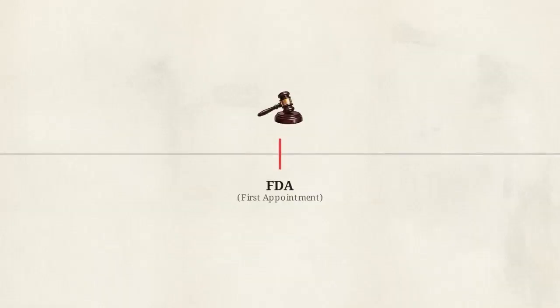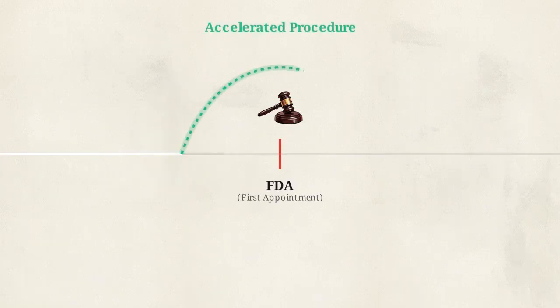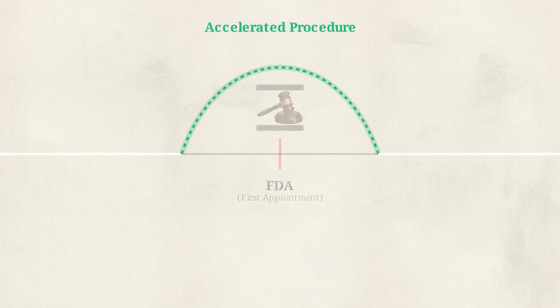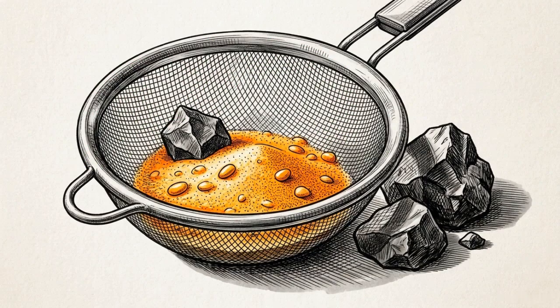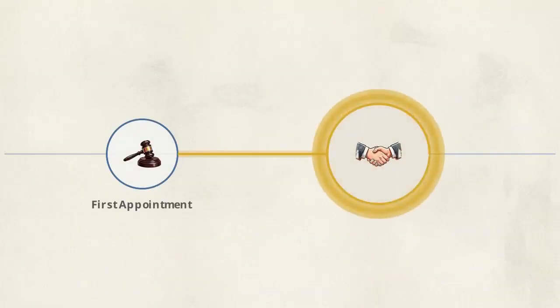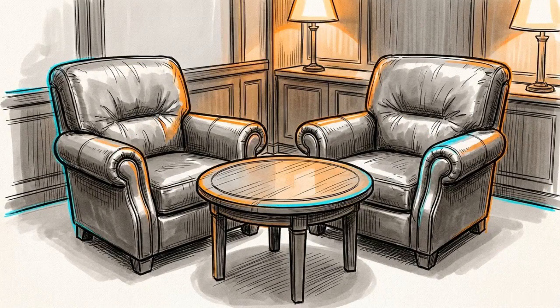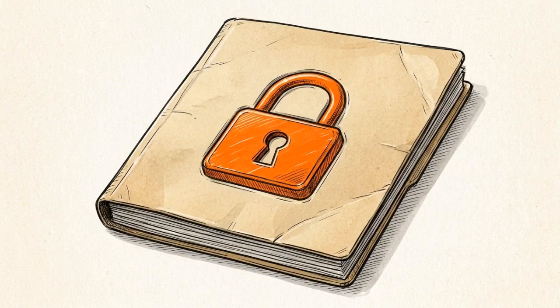If the parties can agree on these directions in advance, they can utilize the accelerated procedure bypass, completely skipping physical attendance at the FDA. The FDA acts as a critical procedural filter. It removes administrative friction and locks down the evidence required for serious negotiation. The pipeline then moves to a mandated negotiation phase, the Financial Dispute Resolution, or FDR appointment. The Family Procedure Rules mandate this hearing purely to force the parties to use their best endeavors to negotiate a settlement. This hearing operates under the without prejudice rule.